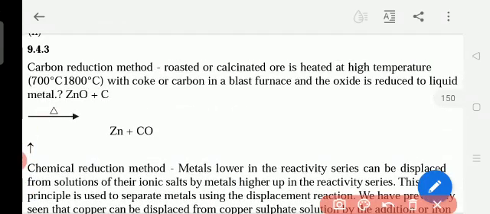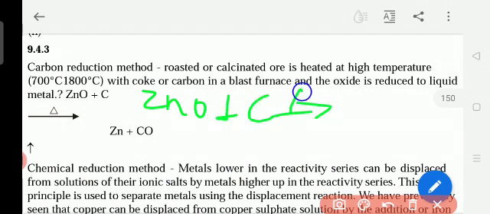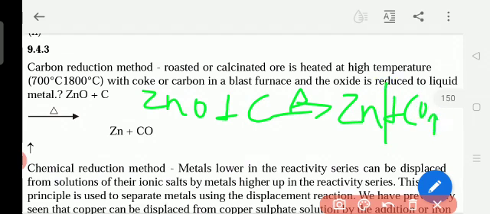In this blast furnace, zinc oxide is put and also carbon is put. When they are heated, zinc is separated and CO is removed. So zinc we get in the liquid form. This is the carbon reduction method, that means the carbon is removing the oxygen.